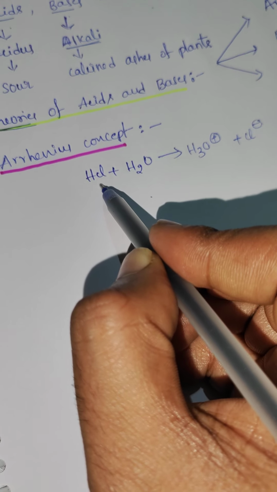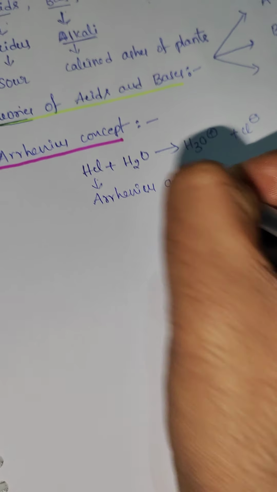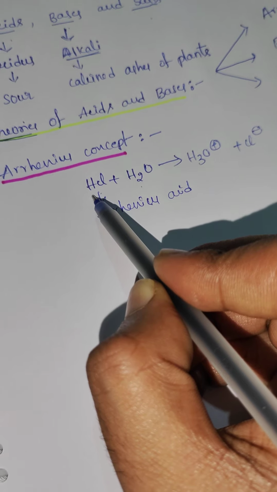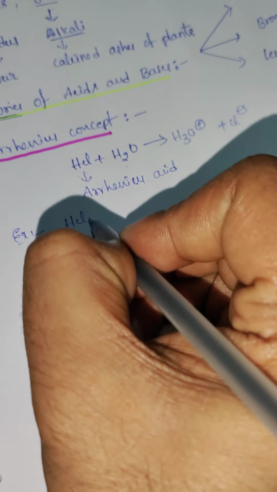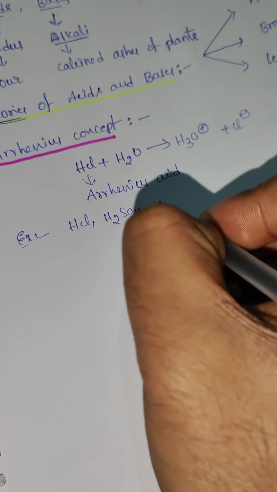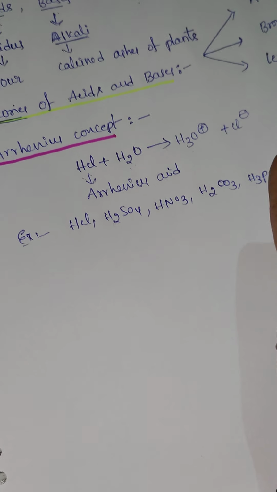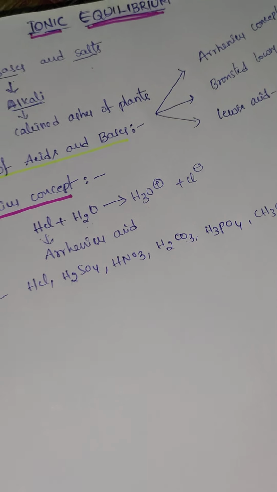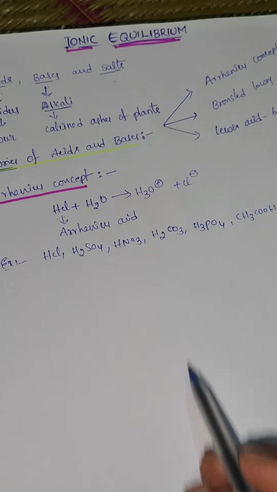That means HCl, when dissolved in water, produces H plus ion, so HCl is called an Arrhenius acid. Examples are HCl, H2SO4, HNO3, H2CO3, H3PO4, acetic acid, etc. When these acids react with water, they produce H plus ion, and that is called an Arrhenius acid.